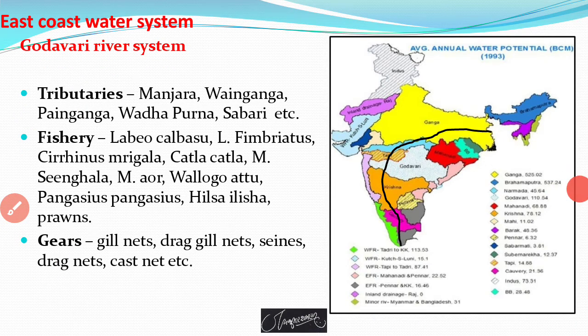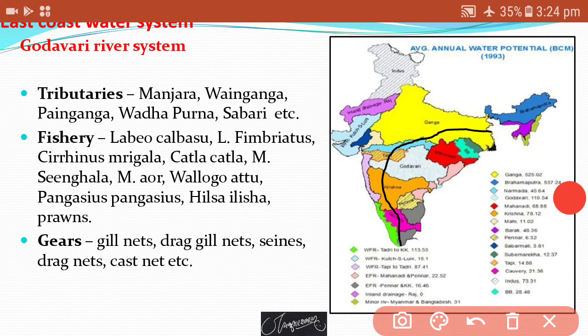Then, which are the tributaries of the Godavari? Like Manjara, Wainganga, Painganga, Wardha, Pranhita, Sabri. These are the major tributaries of this Godavari.